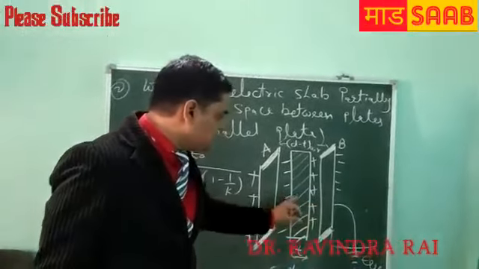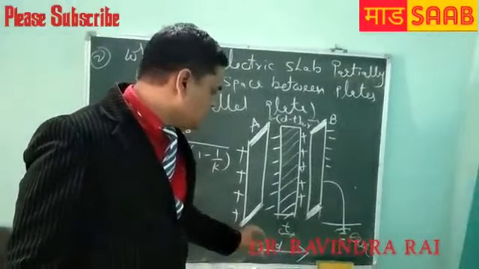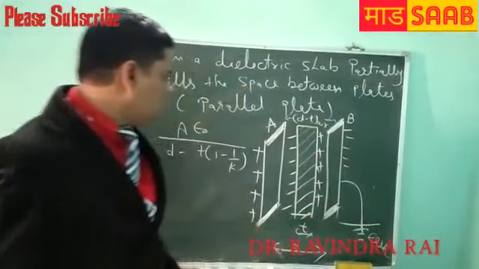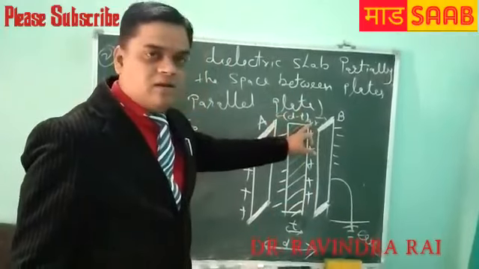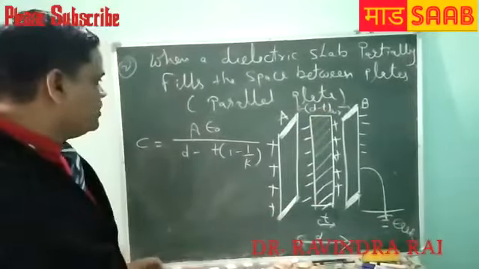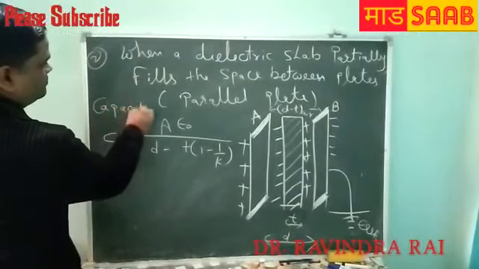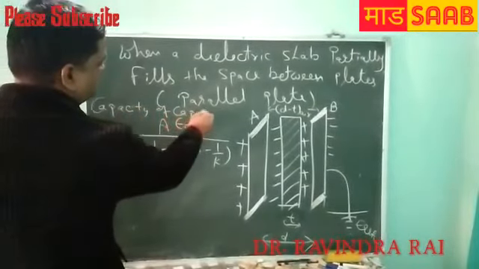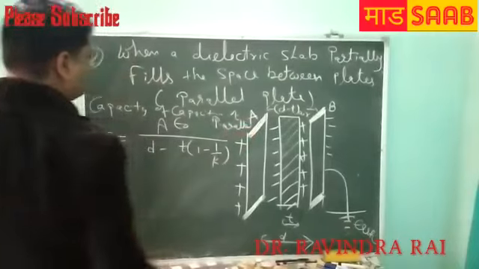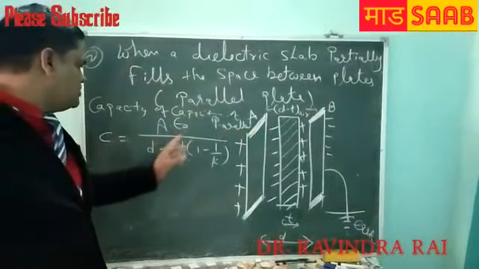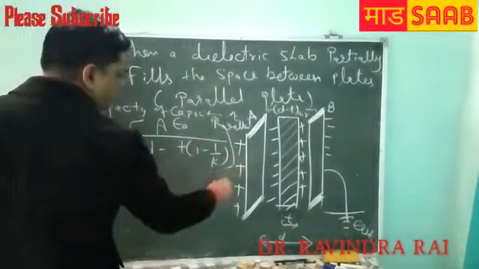This is the dielectric slab, and T is its thickness. The separation between the two plates A and B is D, and the air gap is distance D minus T. So the capacitance of the parallel plate capacitor is C equals A epsilon naught upon D minus T plus T by K. This is the formula, and the unit is farad.